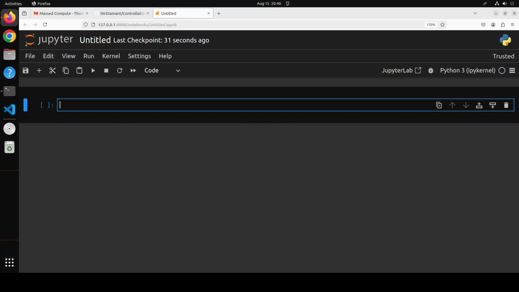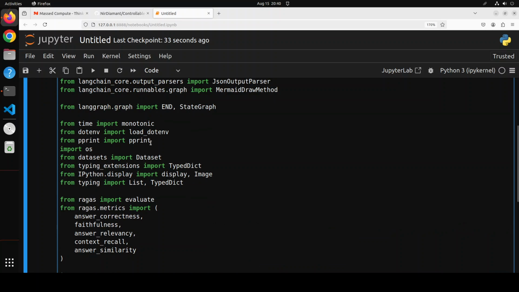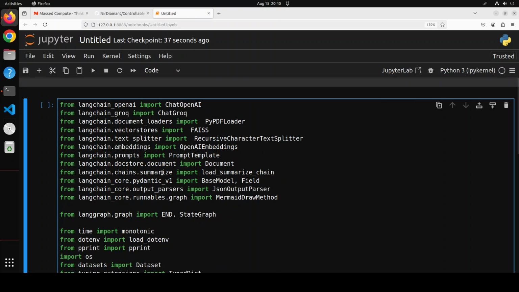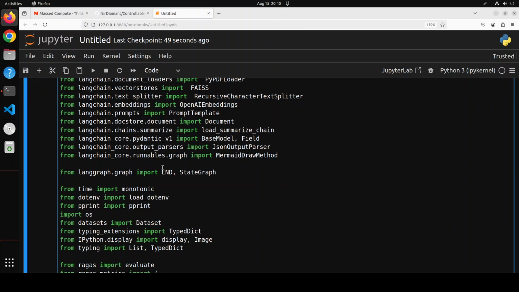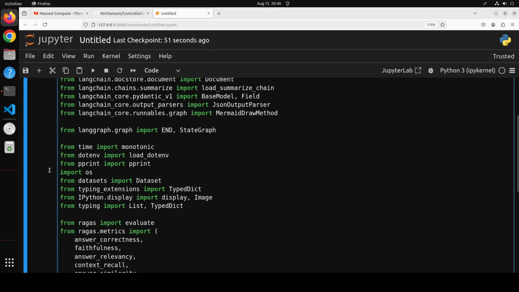First up, let's import some of the libraries. Now all the commands which I'm going to use here, as I said, I will drop the link to the notebook, so no need to type it or anything, you can just follow along. All we are doing here is importing a lot of stuff from LangChain and the other libraries which it has installed. And what we are going to do in this notebook is see how this controllable RAG agent works.